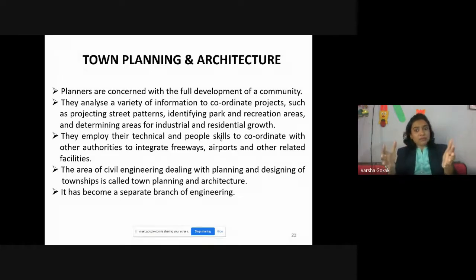There is a pattern, right? For example, people will know Bhagyanagar in Belgaum city: cross 1, cross 2, cross 3, cross 4, up to cross 9. They're all parallel to each other, and in that parallel lane, to the front and to and fro, there are houses built. That is town planning. They have planned it.